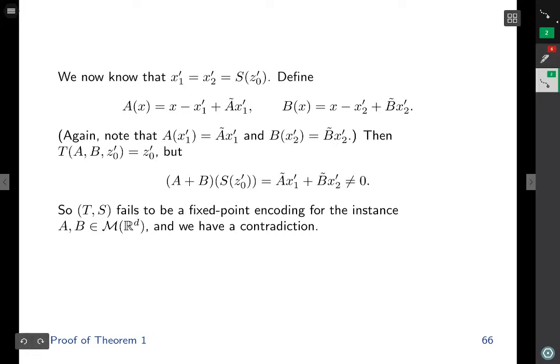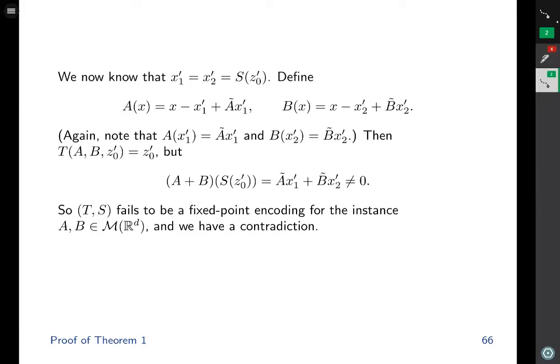Remember, we now know that x1 prime is equal to x2 prime and that that is equal to the output of the solution mapping S. Define A and B to be the single valued operators of these forms. Again, note that A is designed so that the output at x1 prime is equal to A tilde x1 prime, and B is designed so that the output at x2 prime is equal to B tilde x2 prime. Then, z0 prime is a fixed point, but the output of A plus B at the purported solution is A tilde x1 prime plus B tilde x2 prime, which is not equal to 0.